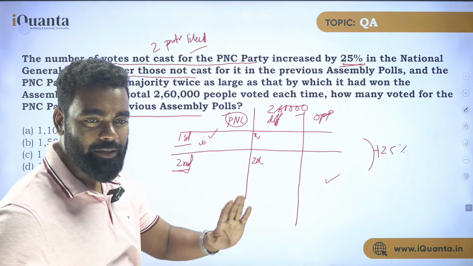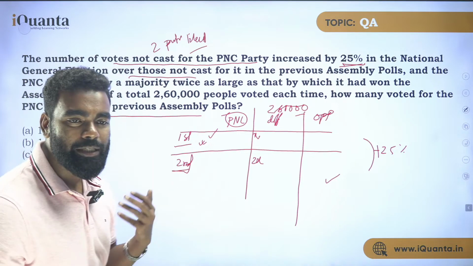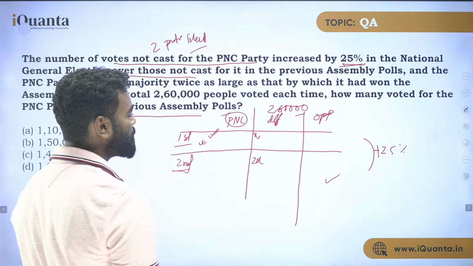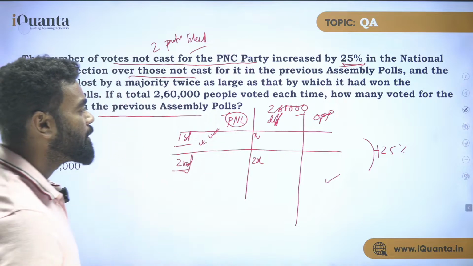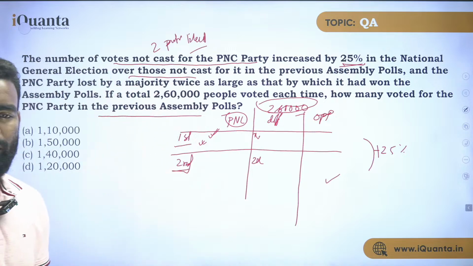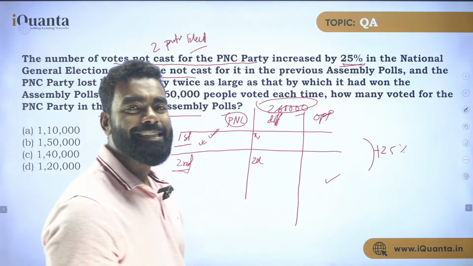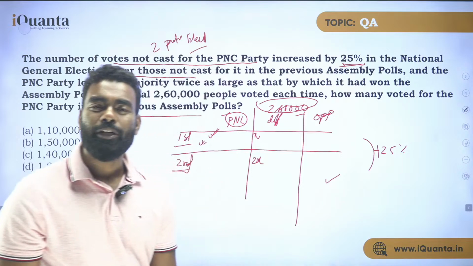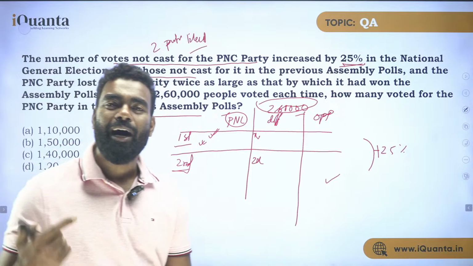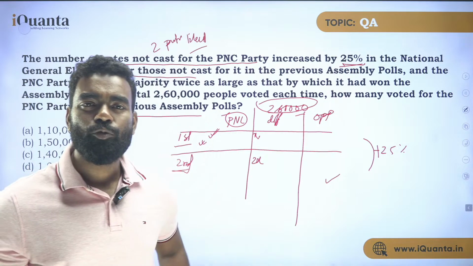So this is given. Now the first important thing here is if PNC won this first election, PNC has to get more than half of the votes. Yes or no? If there are 2,60,000 voters have voted each time, so PNC has to get more than half to win this election.